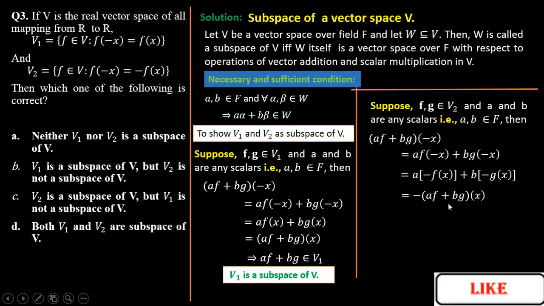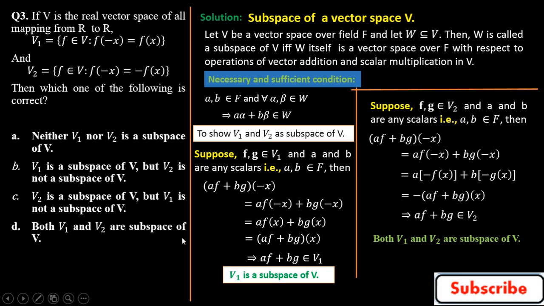This satisfies that af plus bg belongs to V2. Again, we started from f and g belonging to V2 and a and b scalars belonging to the field F, and in that case af plus bg belongs to V2. So what we get as the result is that both V1 and V2 are subspaces of V.